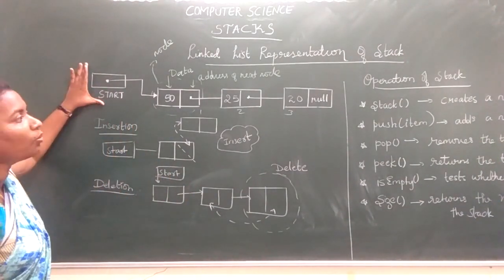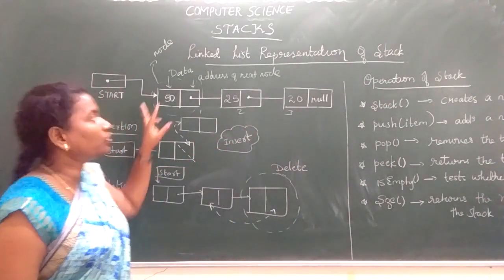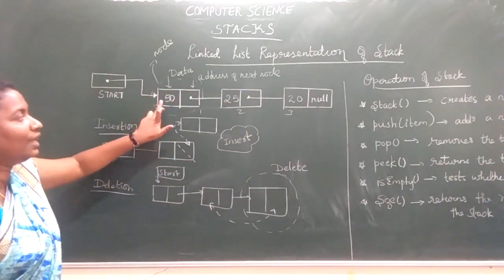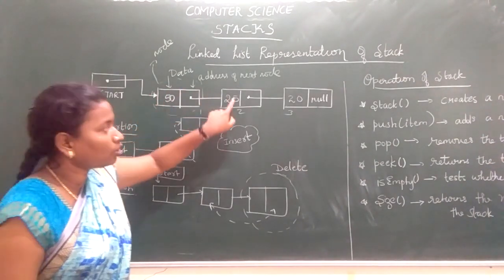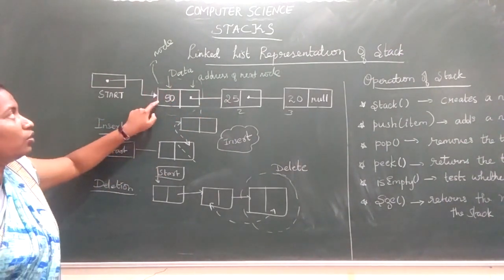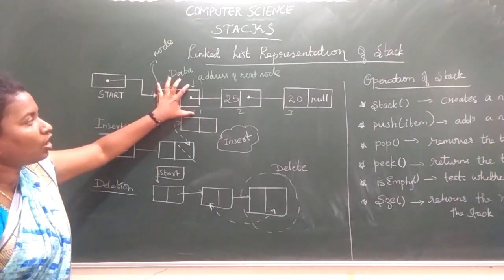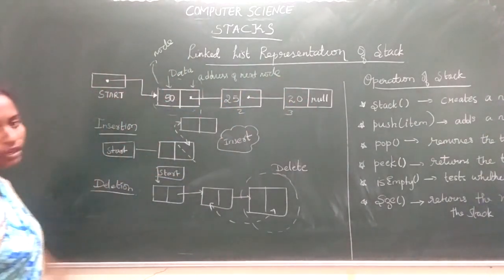So if I talk about a linked list, that is also a kind of linear data structure in which we have two parts. One is the data field or info field, next is the link field. Link will have the address of the next node, data will have the information or the data, the element. So this particular thing we call a node. This is node 1, node 2, node 3. So this is the idea about a linked list.